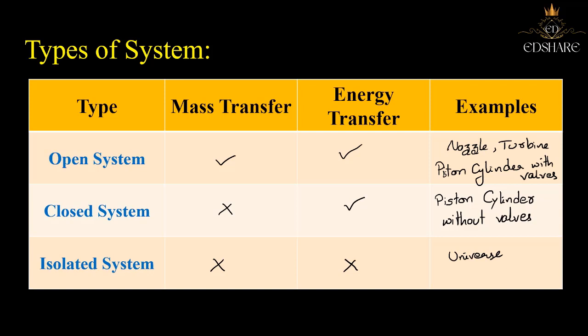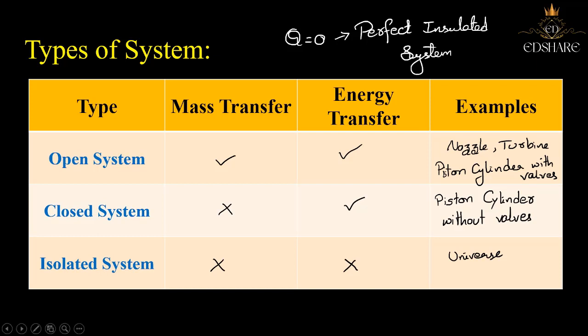Whereas if you consider an ideal insulated system or perfectly insulated system, then we assume that heat transfer is equal to 0. But practically speaking, there are no such systems that exist. So try to remember about these types of systems. There might be some questions that will be asked from this part also.